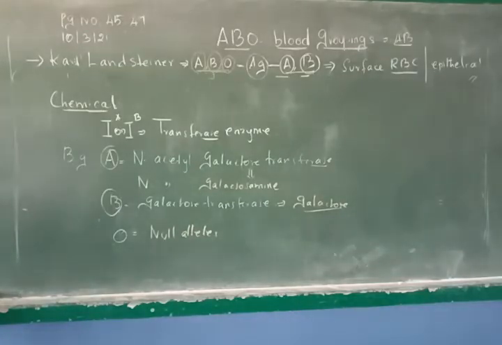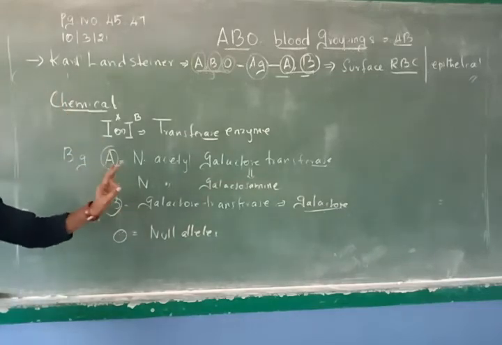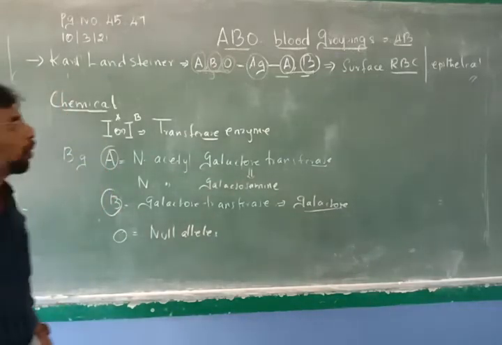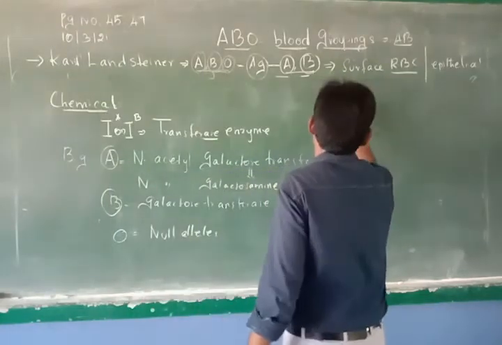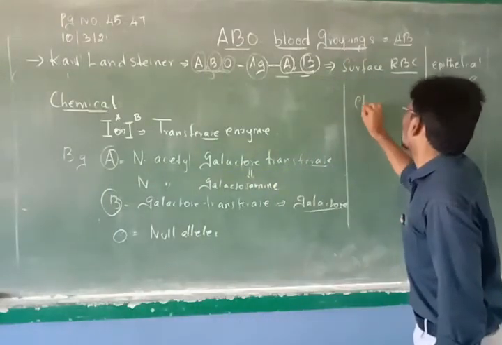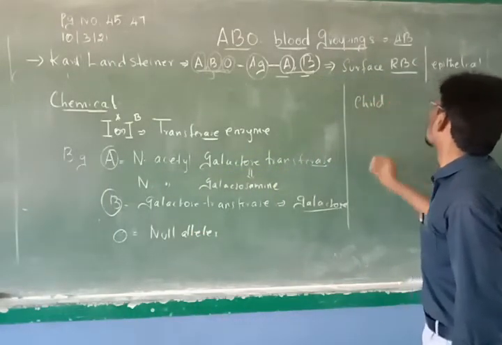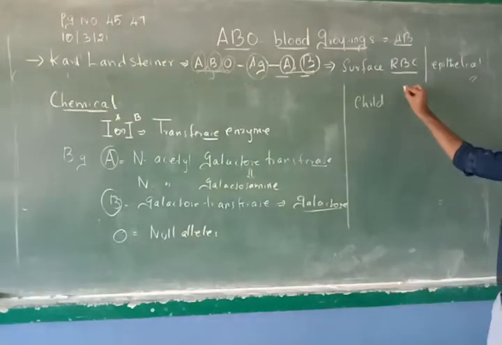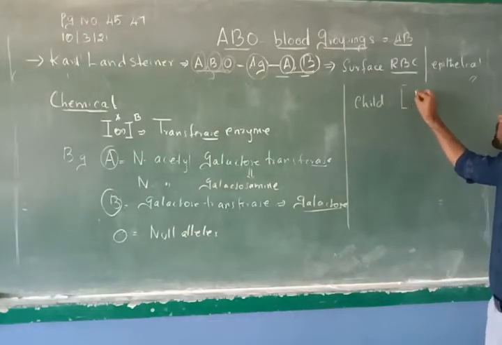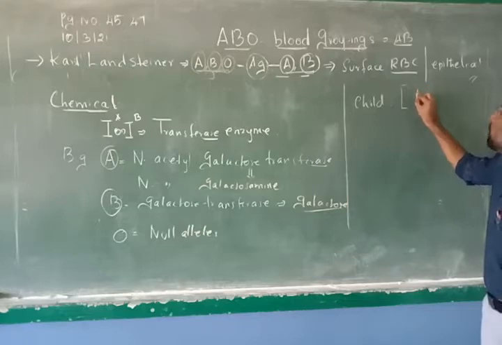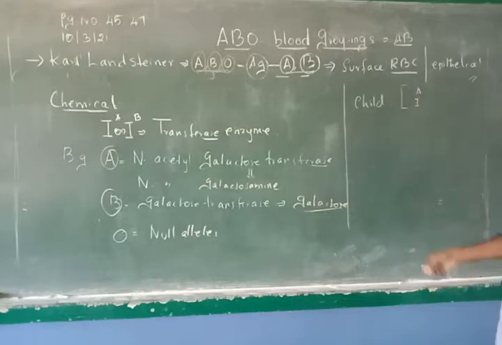So now, next part, we will study a flow chart in a tabular column regarding the same: what antigens we studied, what antibodies we studied, everything. As well, we will talk about a situation. Take a child who receives one of the blood groups, that means a person who has A blood group, so I put it as IA, B blood group IB, then O, so among these three.